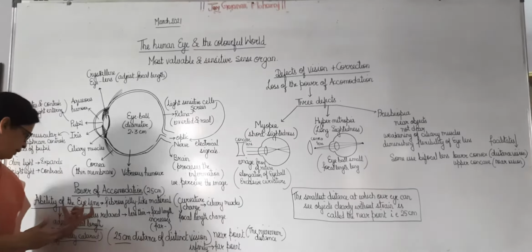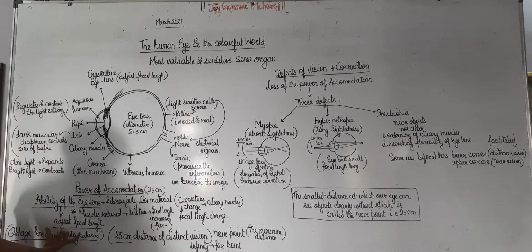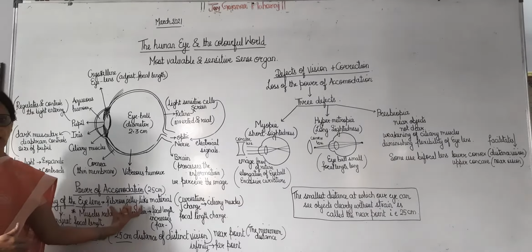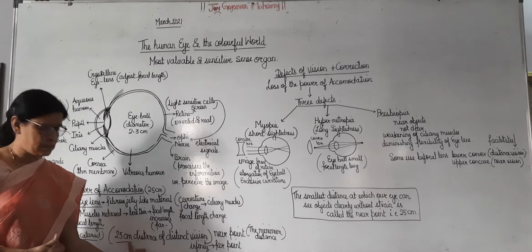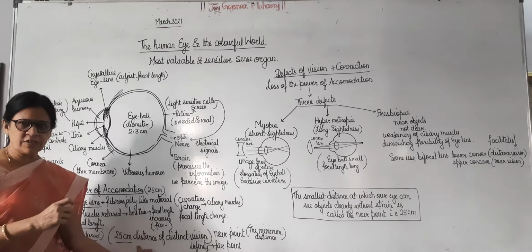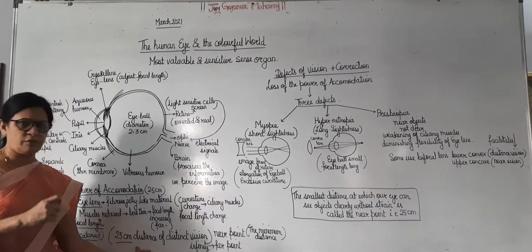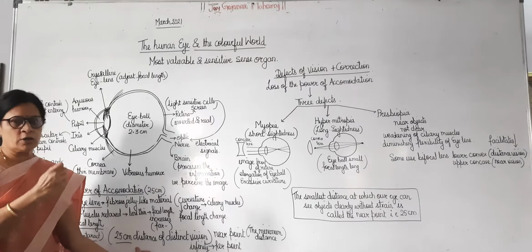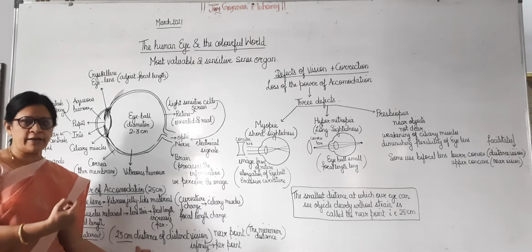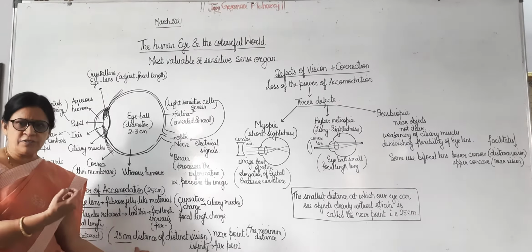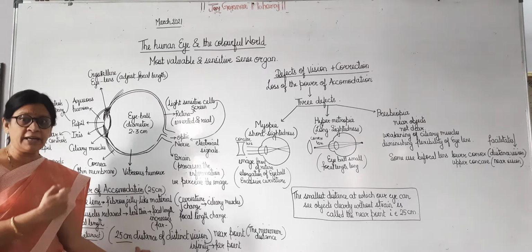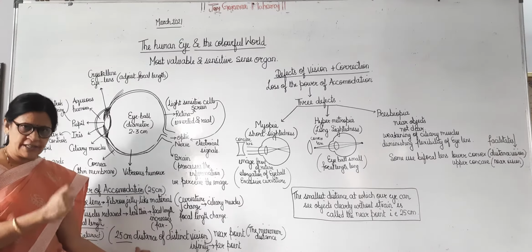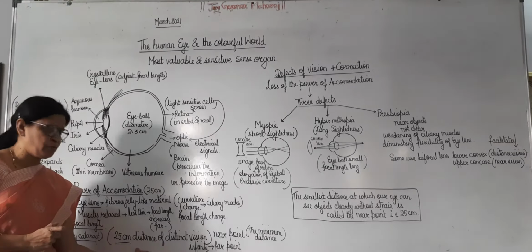Clearly. So the ability of the eye lens to adjust its focal length is known as accommodation. Now, when we see a very distant object, this is known as the distance of distinct vision, 25 centimeters. Why? Because if we take an object nearer, at less than 25 centimeters, the object will appear blurred. It will not be clear. So 25 centimeters is known as the distance of distinct vision.